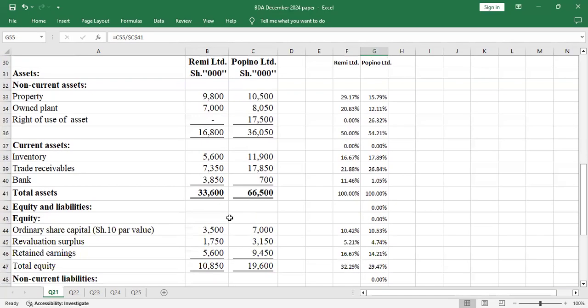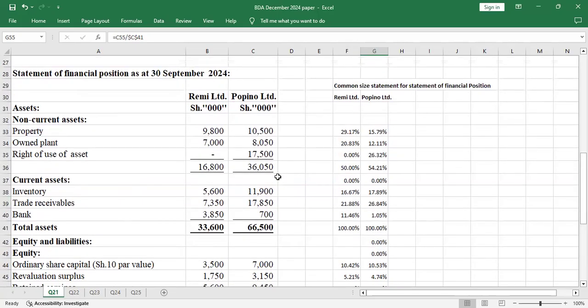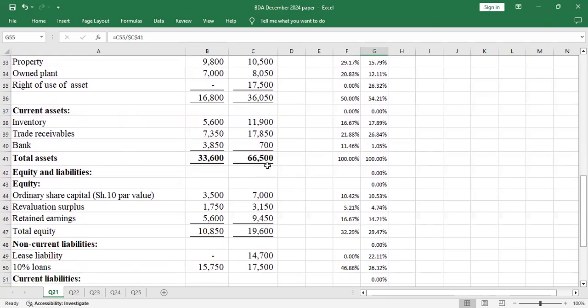So the other thing that we'll look at is the working capital, the current assets, the inventory, then the trade receivable. So let us see which one wins. So you look at the total assets, we have 33,600, but Popino Limited has 66,500. So Popino still has more working capital than Remy. So that's again for non-current assets and even for the working capital, which are current assets. Popino has what we call the liquidity. The liquidity is on the side of Popino.